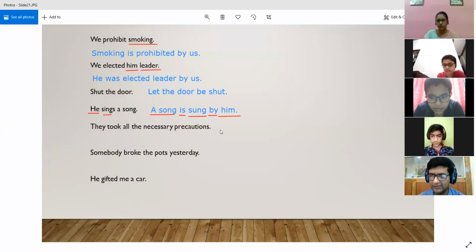Because took is the past tense of take, right? It is the second form of take, took. But what is the third form? Do you know? No, sir. You don't know. All right. Have you heard about taken? Yes, sir. So the third form of the verb take is taken.